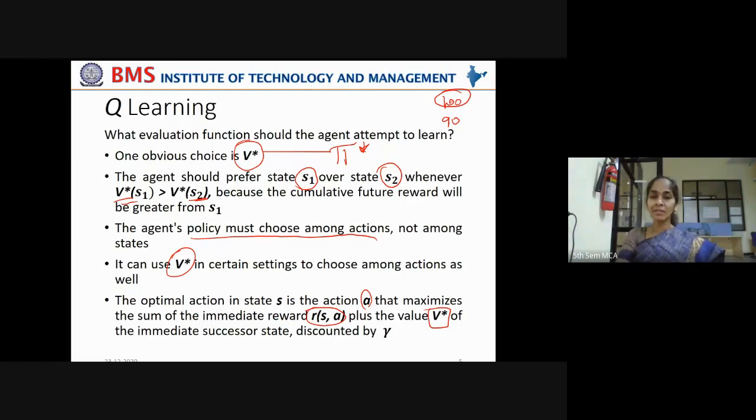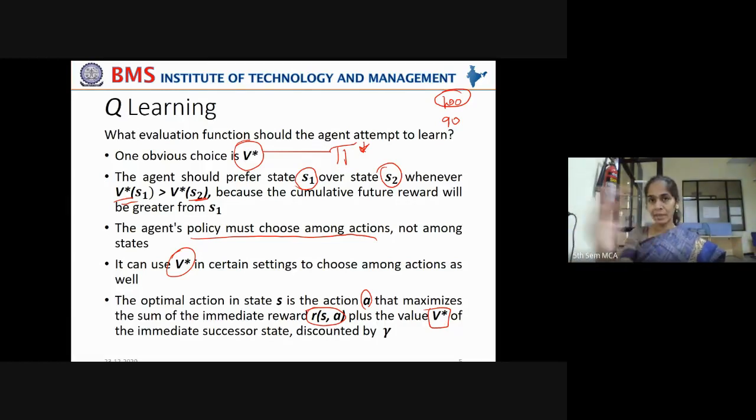What do we mean by this? Whenever you want to find the optimal action so that it moves from state S by taking an action A, that should maximize what? The sum of immediate rewards, cumulative rewards should be more, plus the value V star of the immediate successor state.